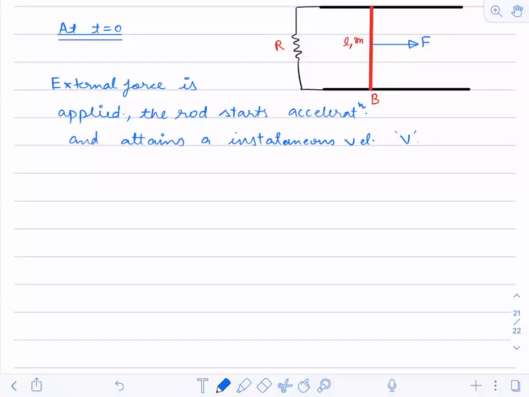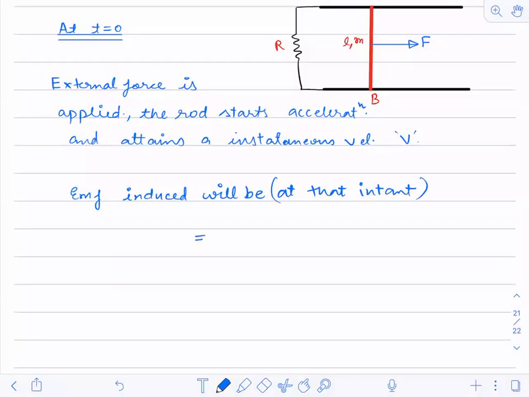EMF induced will be what? At that instant, when the velocity is v, I'm asking you, what will the EMF induced be at that instant?